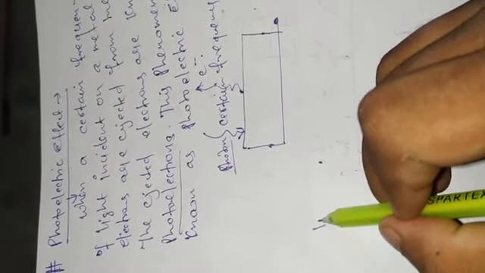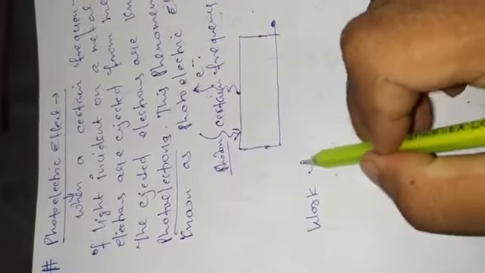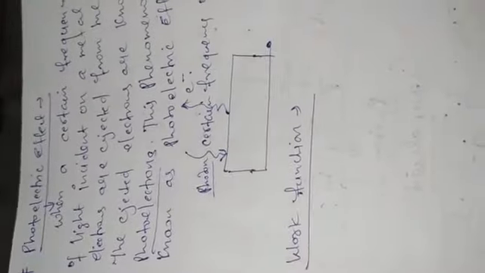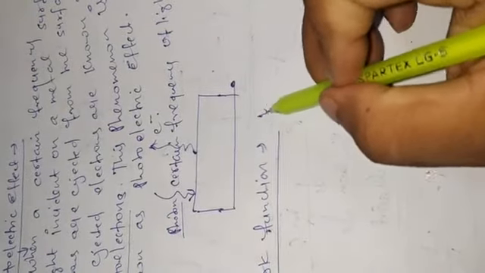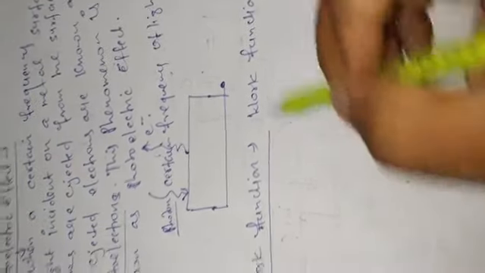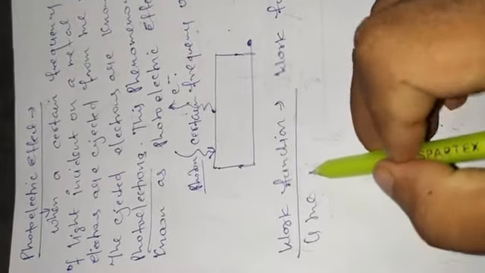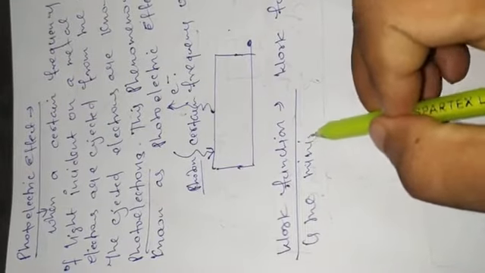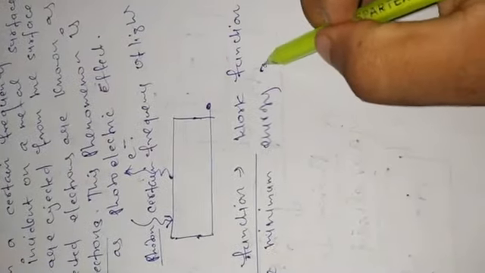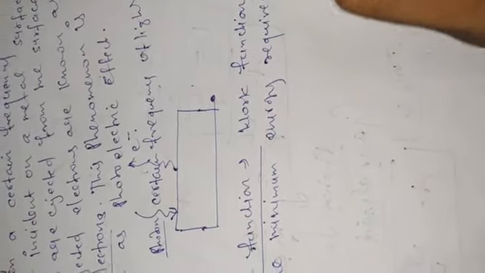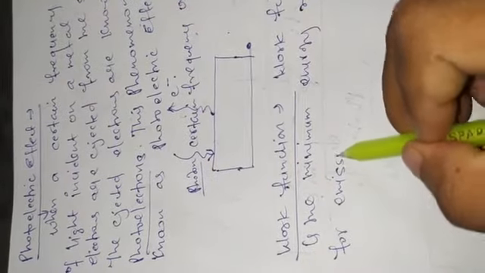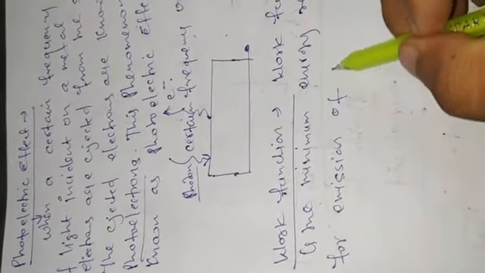First term is work function. What is work function? Work function is the minimum energy required for emission of an electron.